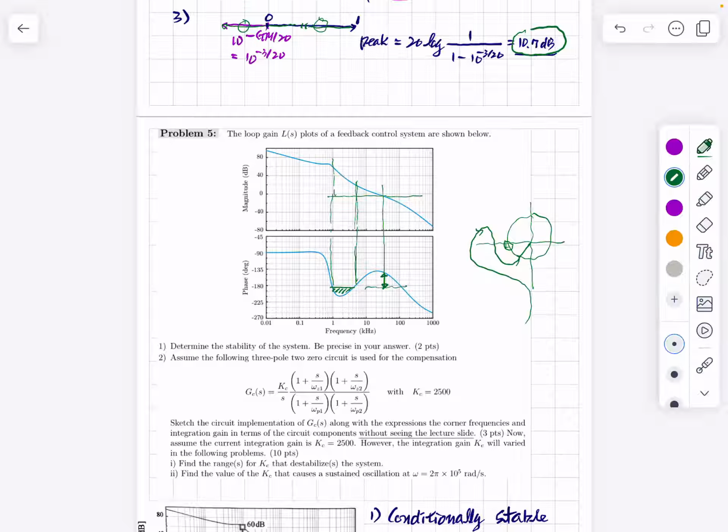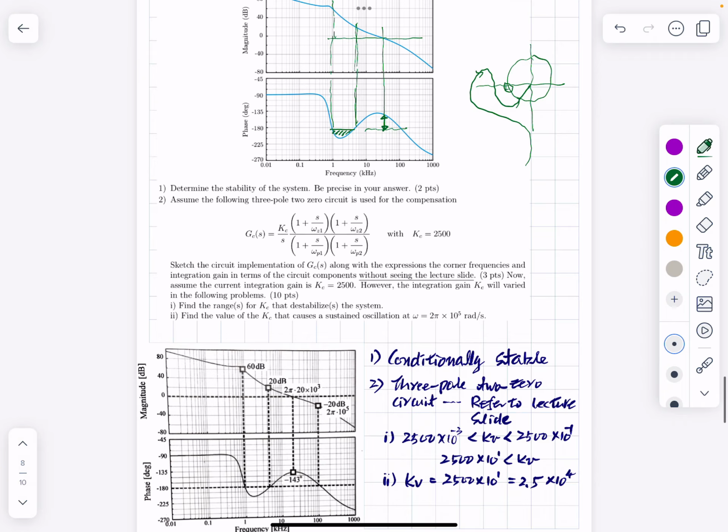Determine the stability. Be precise in your answer. So the correct answer is conditionally stable system. Conditionally stable is the correct answer, right?